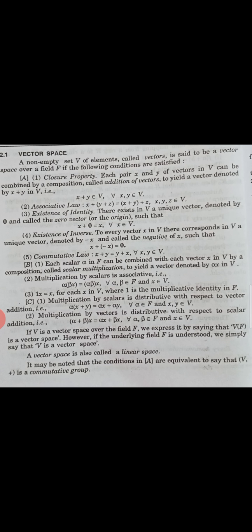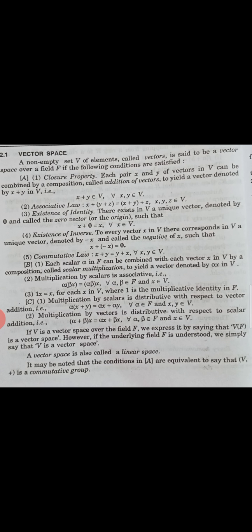First, closure property. Each pair x and y of vectors in V can be combined by the composition called addition of vectors to yield a vector denoted by x plus y in V, that is, x plus y belongs to V for all x, y belongs to V. Now the associative law: x plus (y plus z) is equal to (x plus y) plus z for all x, y, z belongs to V.